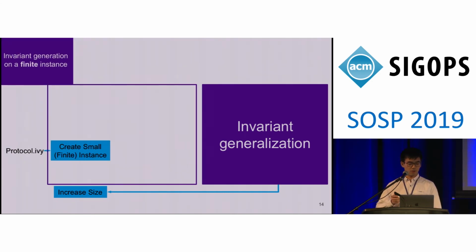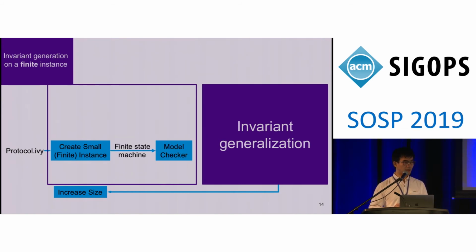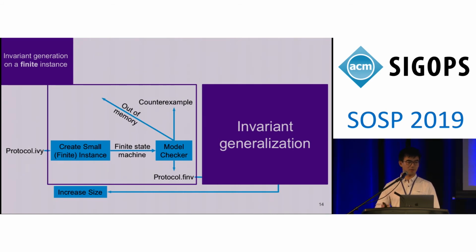In the first phase, we create a small finite instance, and then we feed it to the model checker. There are three possible results. If our protocol is correct, the model checker will provide an inductive invariant for this finite instance, which we can use in the second phase. If there's a bug in our protocol, the model checker will provide a concrete counterexample, which can guide us to debug our protocol. And finally, it's possible that the model checker just runs out of memory and produces a null result. In this case, we need another technique, concretization, to make the model checking problem easier.